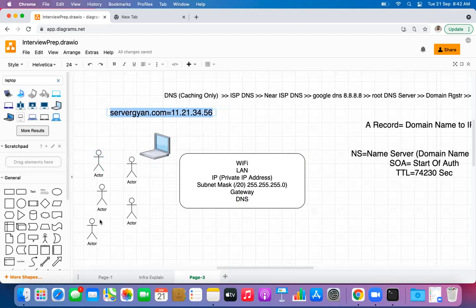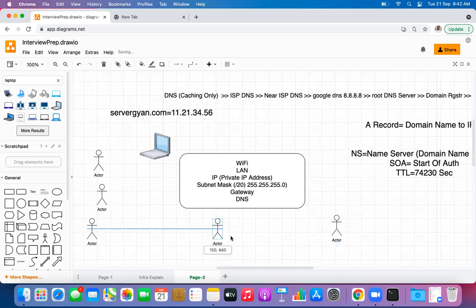Every different actor might have a different IP address. Let us say this actor is sitting in Mumbai, this actor in Chennai, this actor maybe in Kolkata.